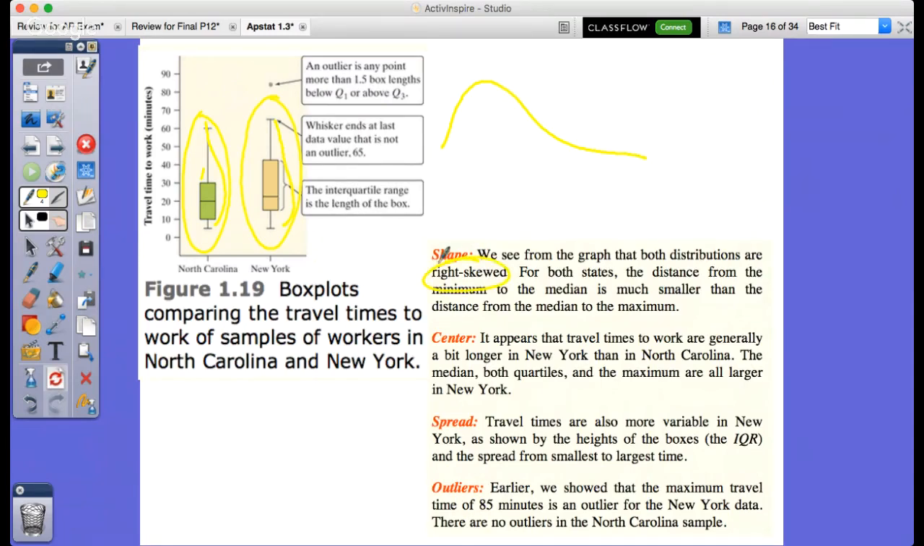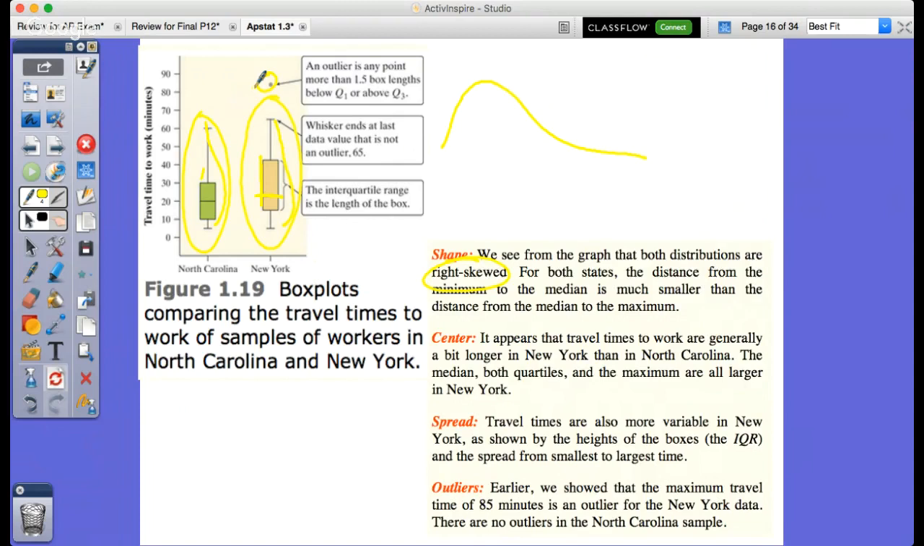The center, it looks like it's just a little bit longer for New York compared to North Carolina. Not much though, as far as the medians go. The spread of the data, it looks like the IQR of North Carolina would be smaller than New York. And then the outliers, we notice that there is an outlier for New York that's at approximately 85, and there are none at North Carolina.